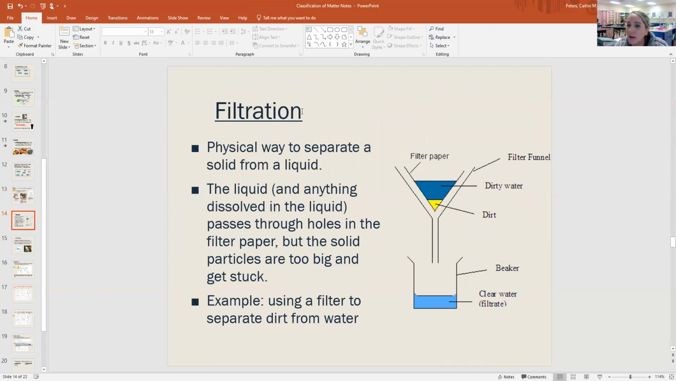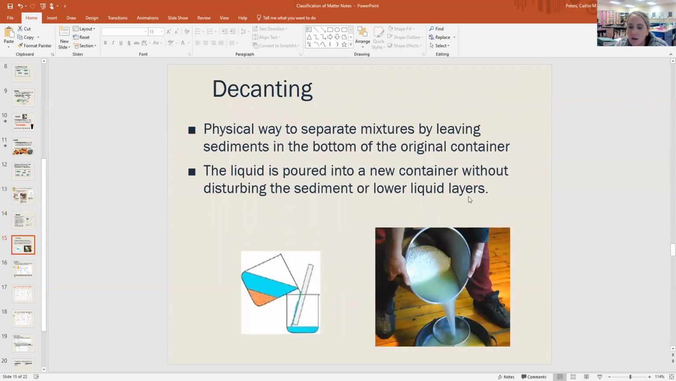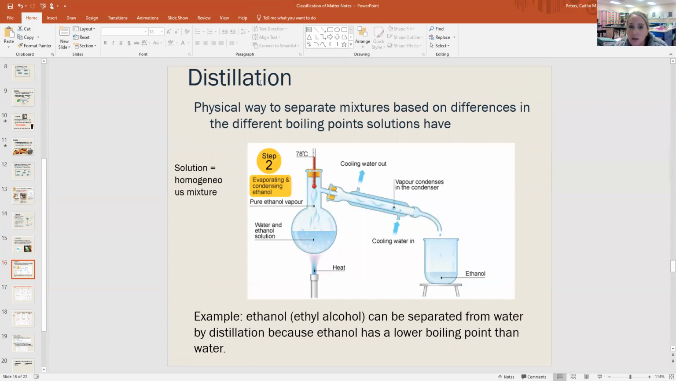Filtration, think like a Brita filter. If you have that in your refrigerator, it separates out the nasty stuff from the water. Or you could use like a funnel and filter paper. Decanting, if you've got, I think that's sand and water, pour the liquid out, the solid should be at the bottom. Distillation is a way to separate two liquids or a solution. And remember, a solution's a homogeneous mixture.